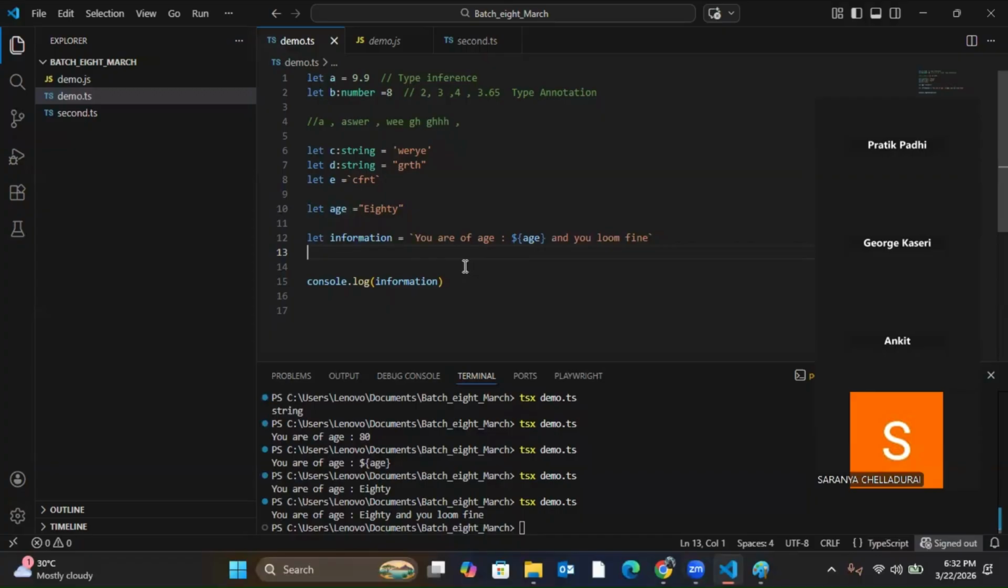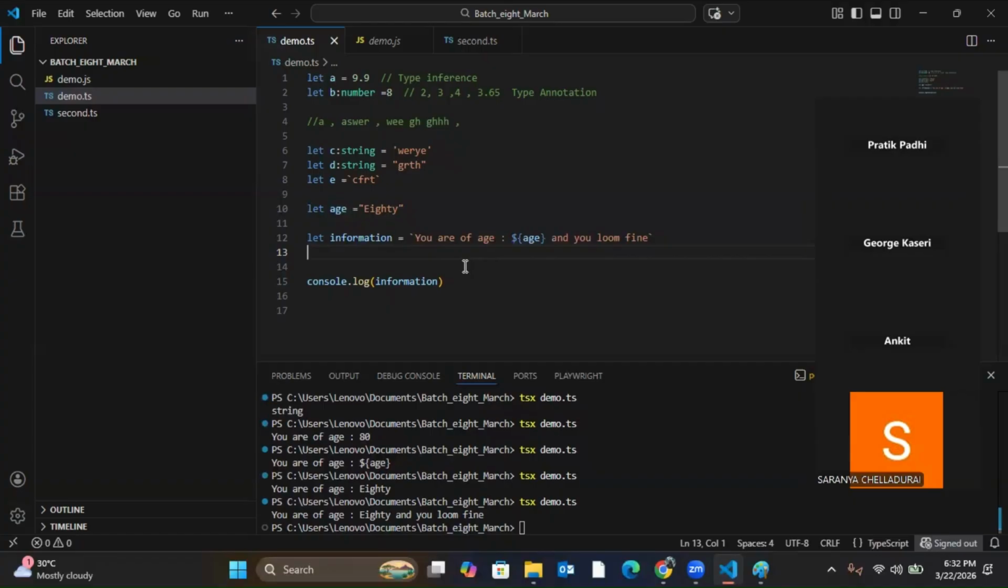Now, let's understand. We covered what is number and what is string. Now what is the next data type? Next data type is Boolean. What I have told, Boolean can store either true or false. These two values it can store.